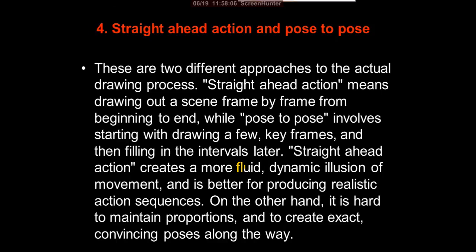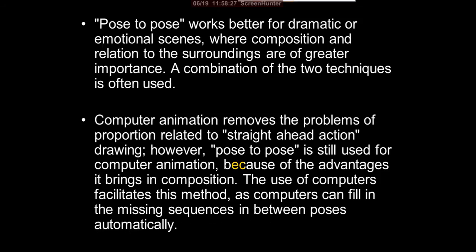So we draw the first pose and the last pose, and between these two poses we create the in-between drawings. The system can automatically generate all the other frames, and we get the illusion of motion. These two techniques, straight ahead and pose to pose, are opposite to each other. Pose to pose generally works better for dramatic or emotional scenes, where composition and relation to the surroundings are of greater importance.